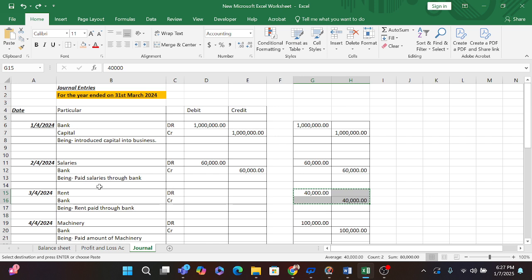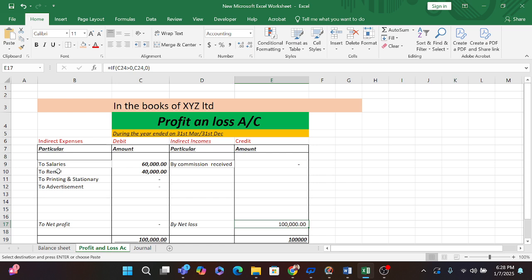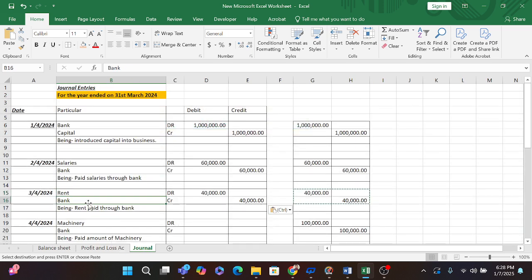We are paying our rent, so our bank will be reducing. Our money is going, so we will credit it, and the reason for it is rent. So we will show here in rent a debit of 40,000, and bank here 40,000. Our rent is our expense, so expense will be shown in the profit and loss account, that is 40,000 rupees, and our bank account, that is 40,000, is reducing here.